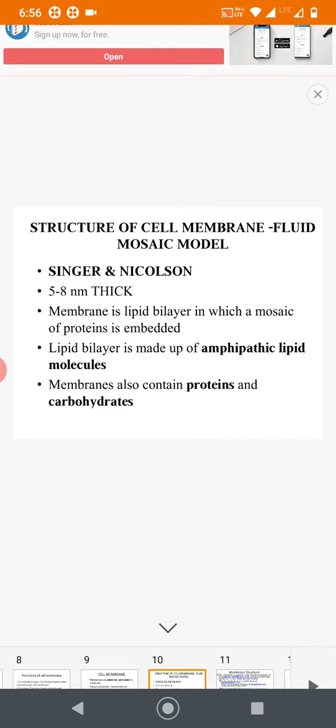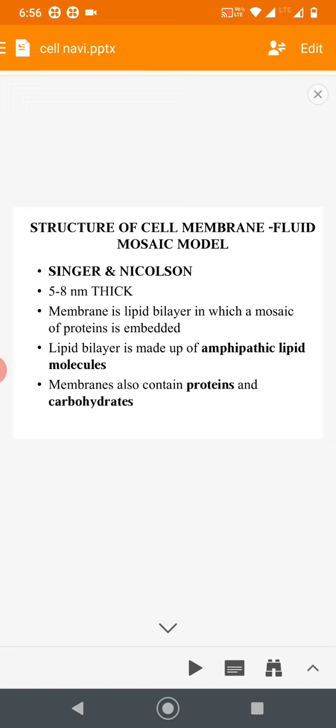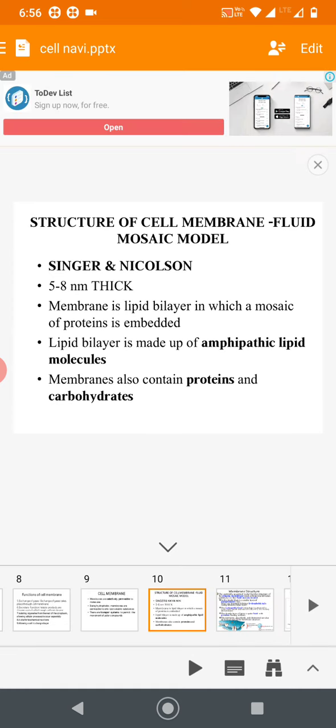The most important thing you have to remember here is that this membrane is made up of a lipid bilayer. So what are lipids?